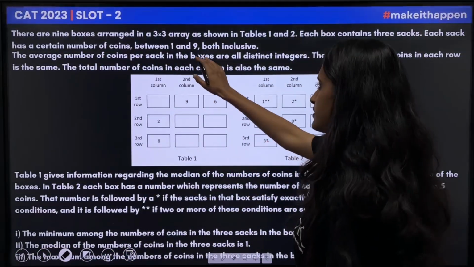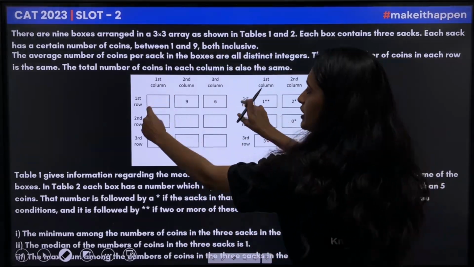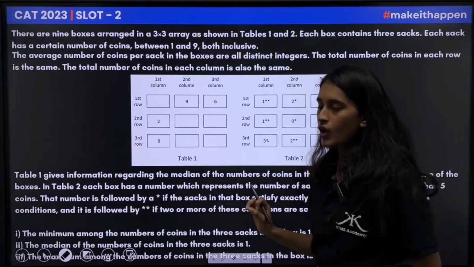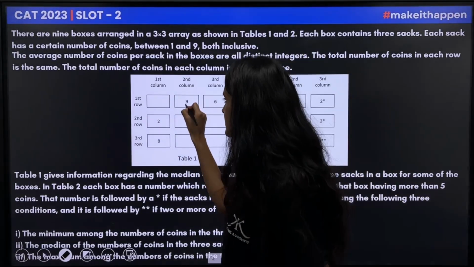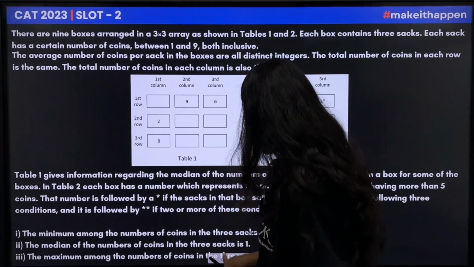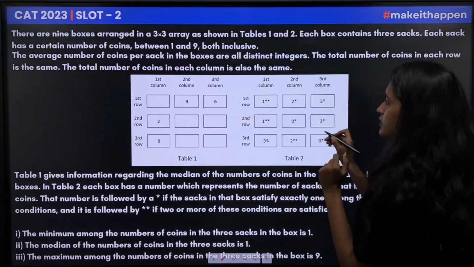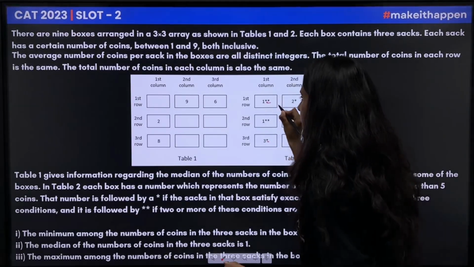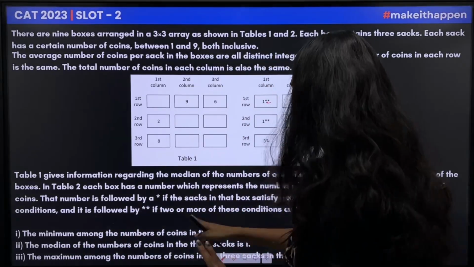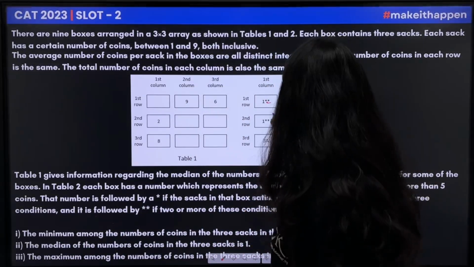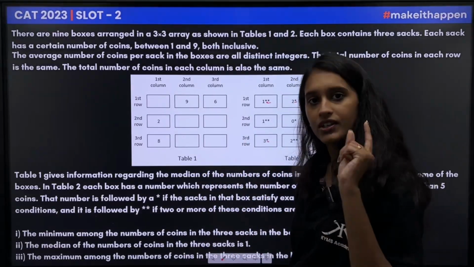There are 9 boxes arranged in a 3 by 3 array as shown in the table. So we have been given 9 boxes over here, and there is a table 1 and table 2. These numbers 9, 6, 2 and 8 are the medians, and the 2 stars represent that out of the given 3 statements, 2 statements are to be considered. And if there is 1 star, it means that out of the given 3 statements, 1 condition has to be considered.